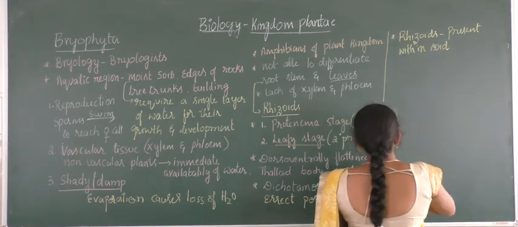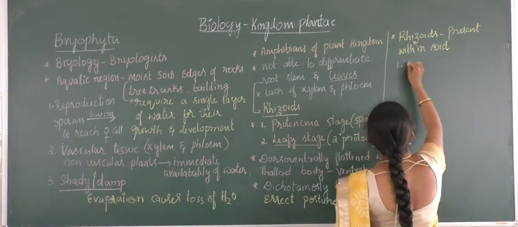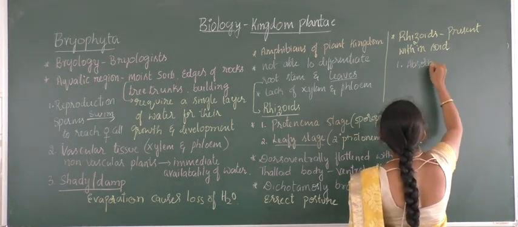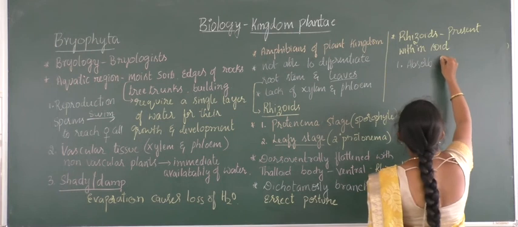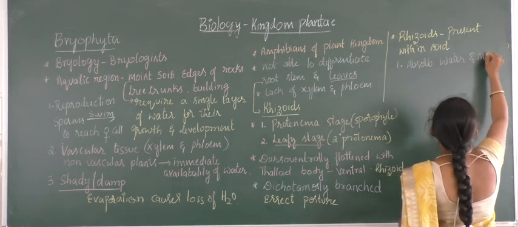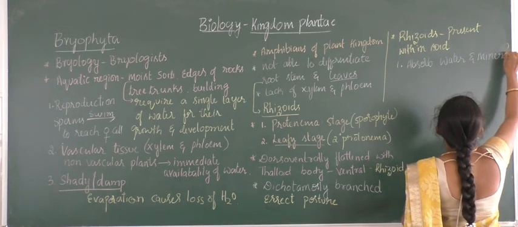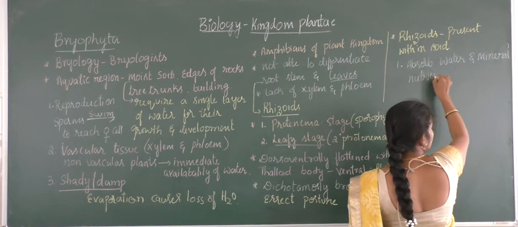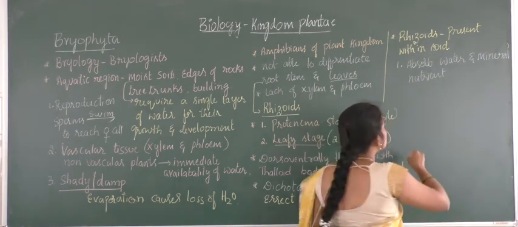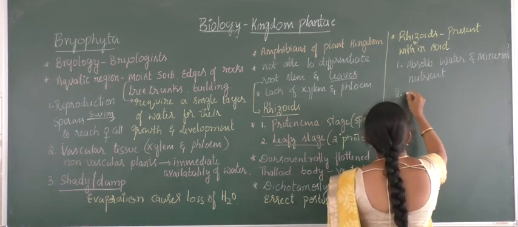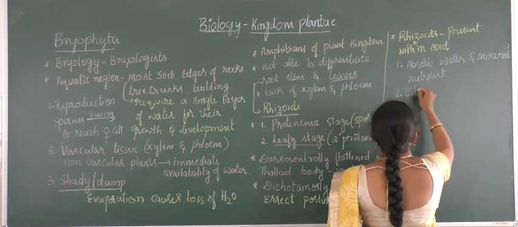What are the functions now? First function, to absorb water and mineral nutrients from the soil, and the second function of the rhizoids is to give substrate attachment.